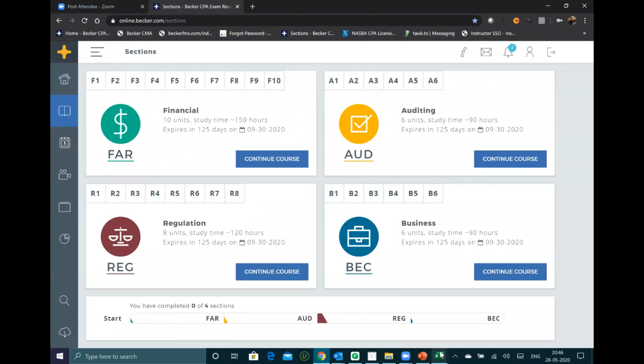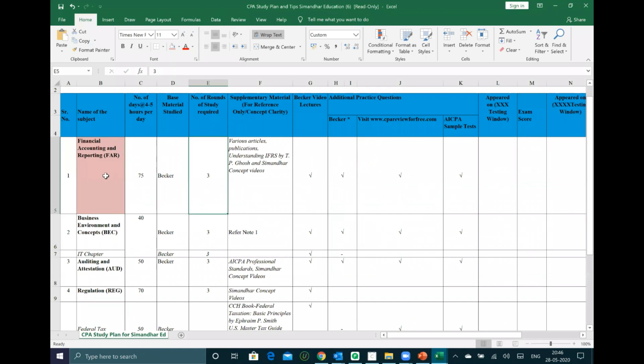Now coming back to FAR, one day before, what is the strategy for FAR? So, one subject at a time. Again, there is no thumb rule on which section I should select first. Should I go with BEC? Should I go with FAR? Should I go with REG? Or should I go with auditing? Whichever section you are confident with, whichever section you had practical experience with, go for that subject first.